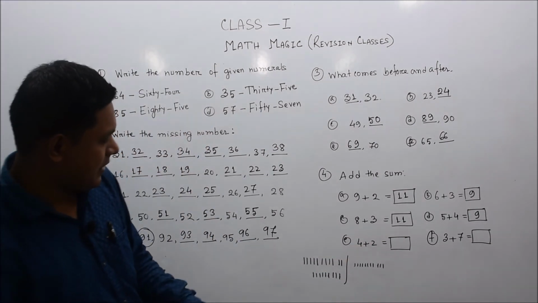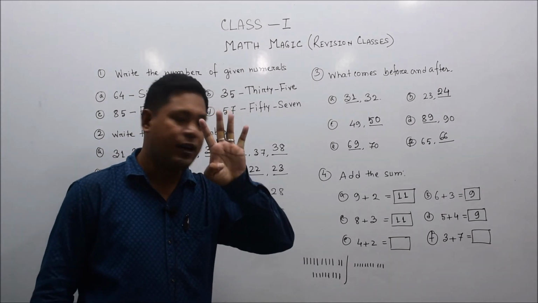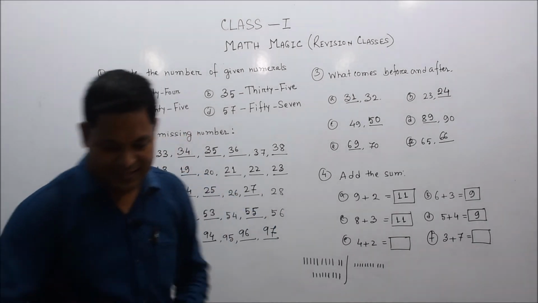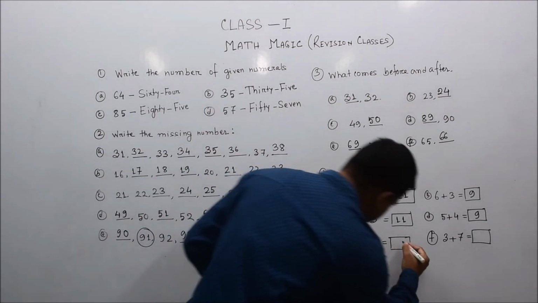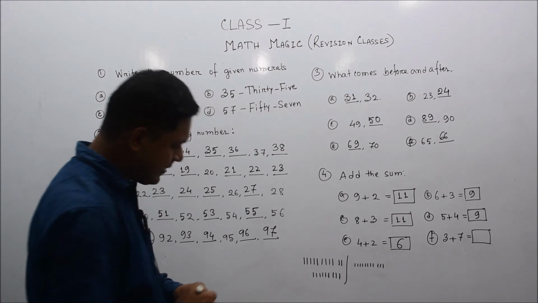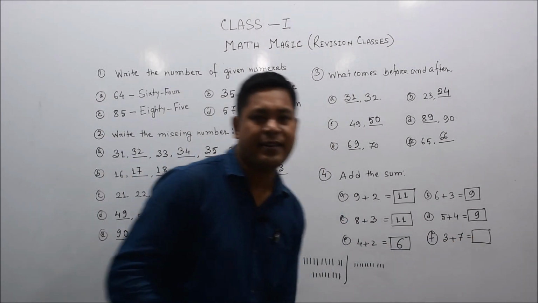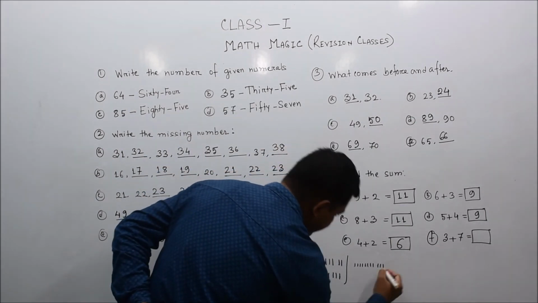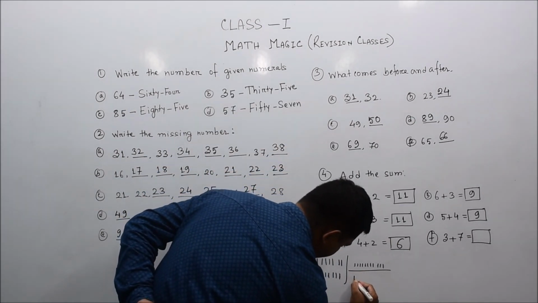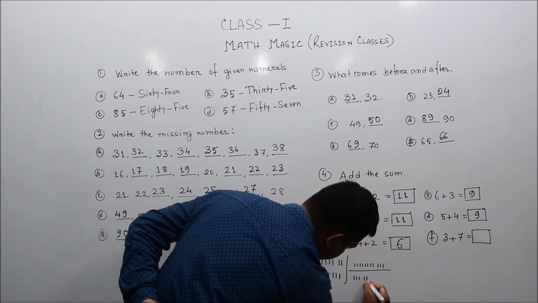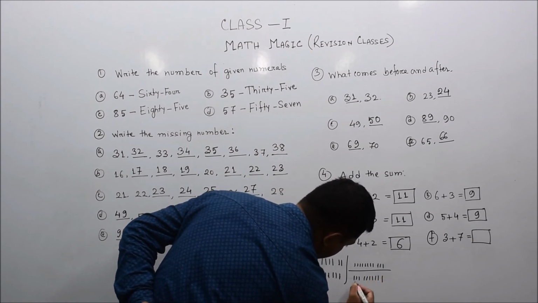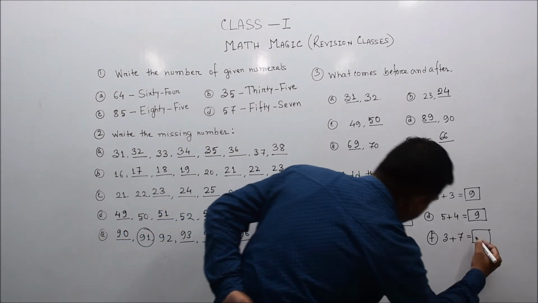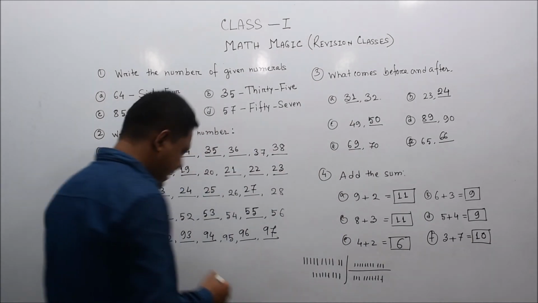We can count this in our fingers: 4 and 2 together, 1 2 3 4 5 6, that means 4 plus 2 makes 6. Similarly 3 plus 7, let's do this by the drawing method. 3, 1 2 3, and again 7, 1 2 3 4 5 6 7, total 10, that means 3 plus 7 is equal to 10.